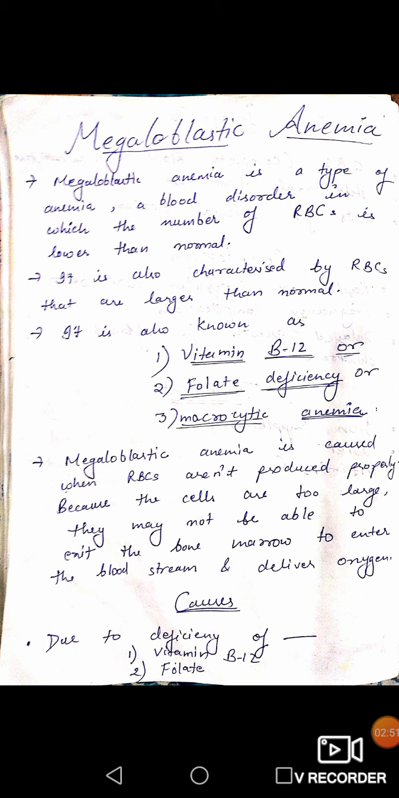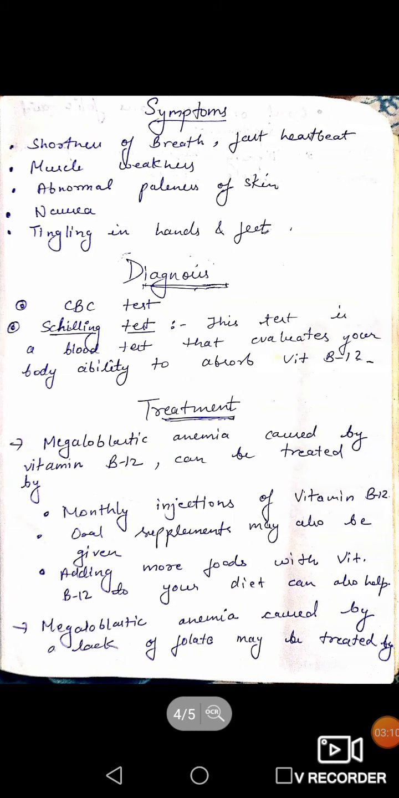Next, what are their causes? So there are various causes. First is due to the deficiency of vitamin B12 or folate. As I have told you, it is also known as vitamin B12 anemia or folate deficiency anemia because it is caused due to the deficiency of vitamin B12 or folate.